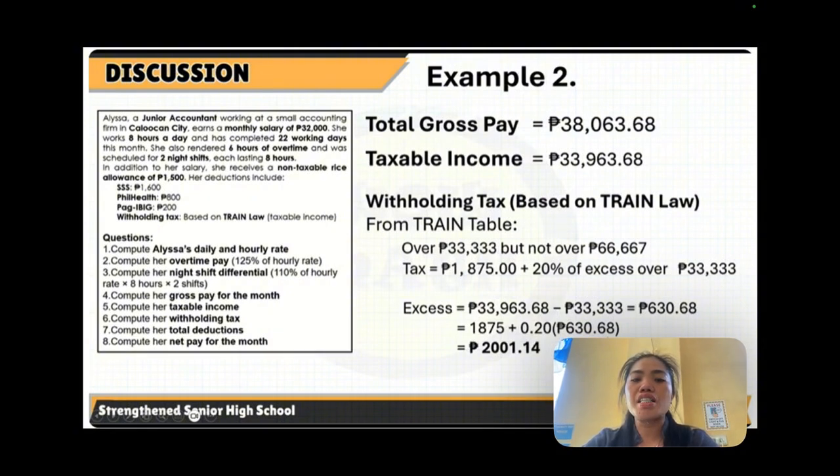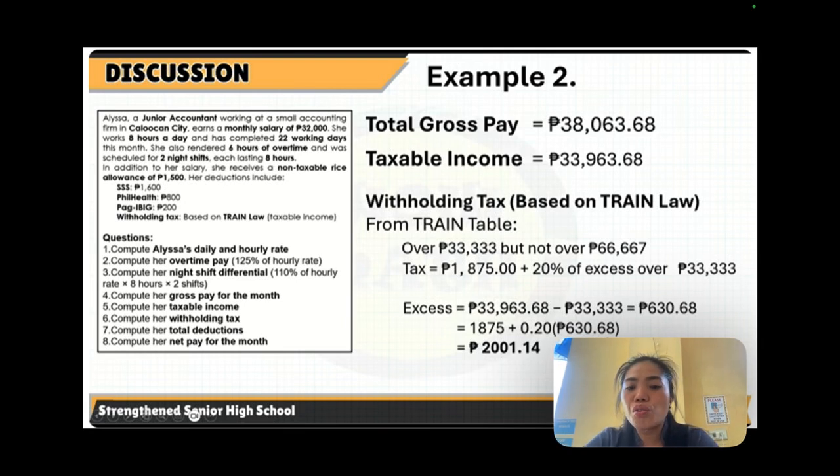That gives us 33,963 pesos and 68 centavos. That's the taxable income, because it's already deducted by SSS, PhilHealth, and Pag-ibig.